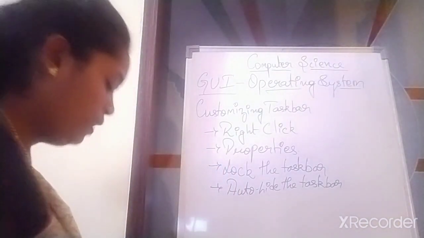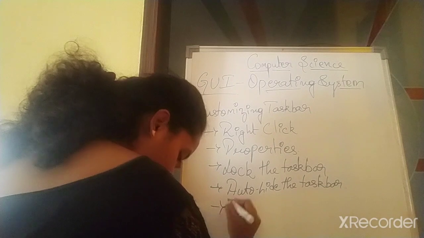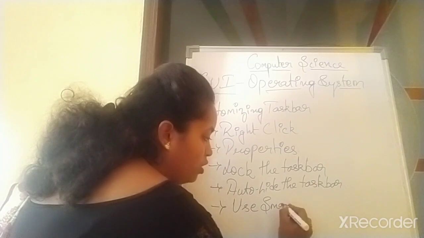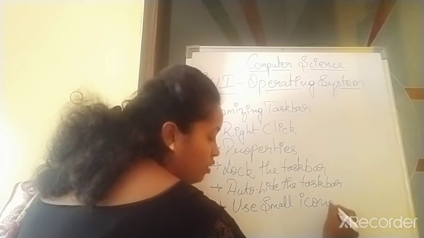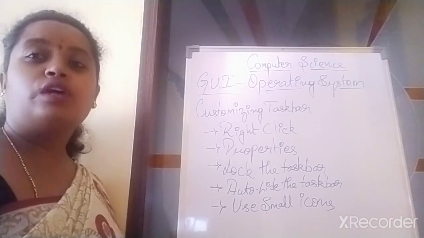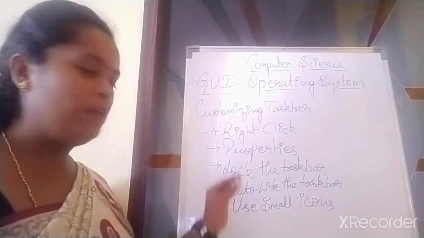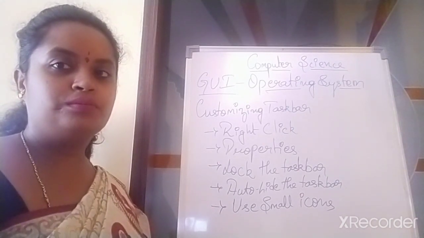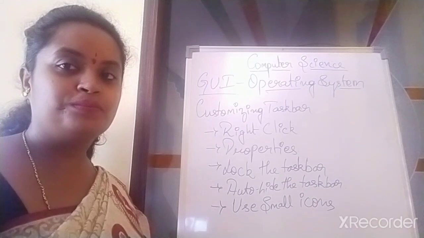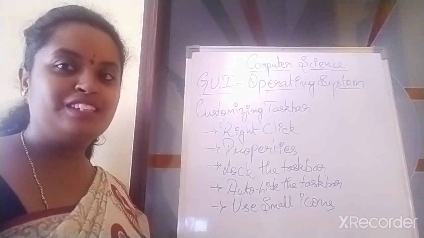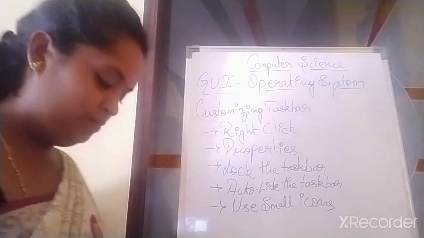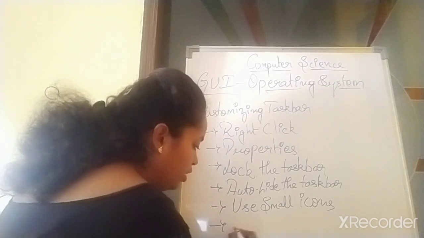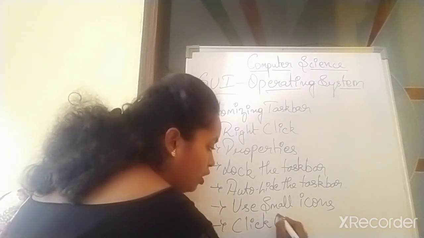Fine. Then next one, step 4, click on use small icons. You can use small icons instead of making them big. If you can't see what it is, you can just make them small icons. Now what are icons? You have learned it in your 3rd standard. Icons. Forgot? I want the answer in the next class. Then step 5, you will click on OK.